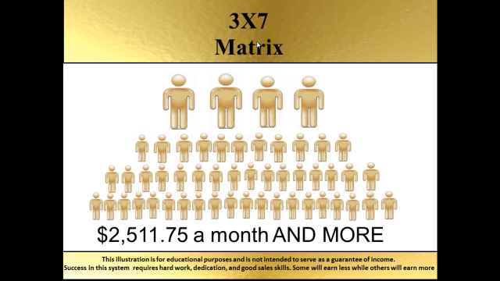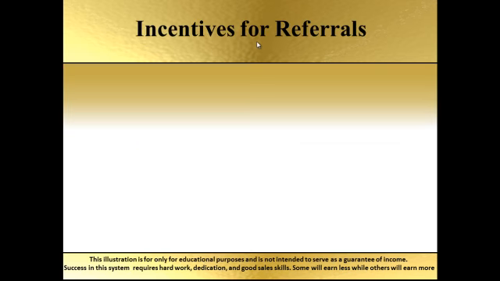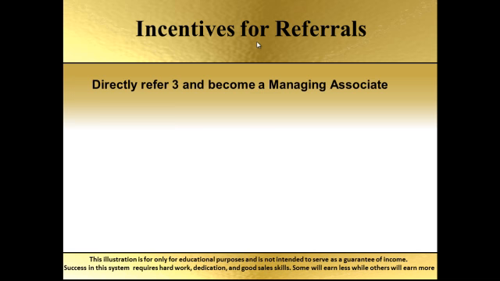But in addition to the matrix commissions, we've also built something very powerful into it, and what that is this: we actually have incentives for referrals. We have upfront money for referrals, and we've got bonuses for referrals. And what that looks like is this: quite simply, if you can refer 3 people, here's what happens. You become a managing associate. And you know what we found is this: it's very simple. Anybody can refer 3 people because, again, people enjoy applications and it's accessible to anybody at $9.95 a month. Anybody can get 3 people.